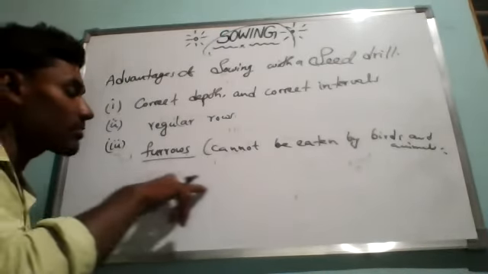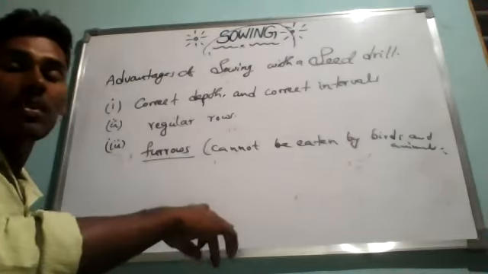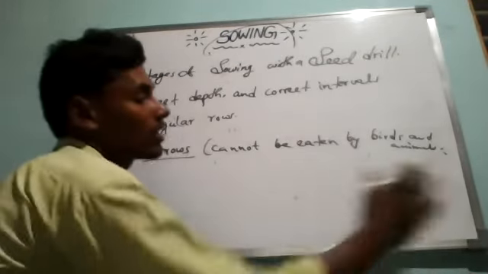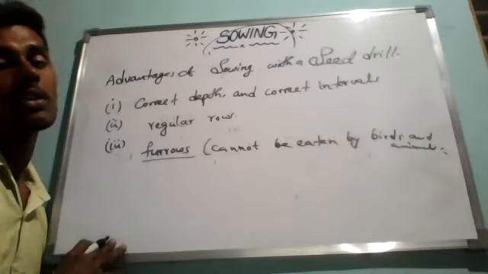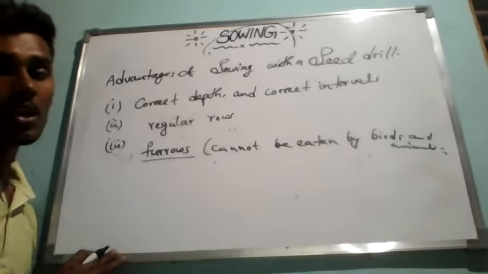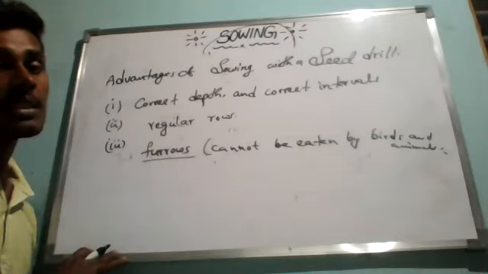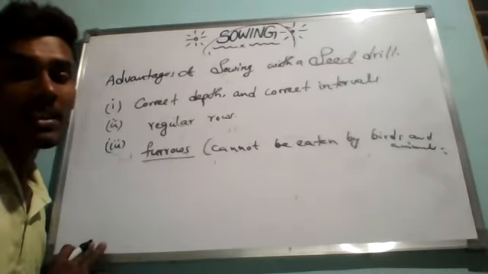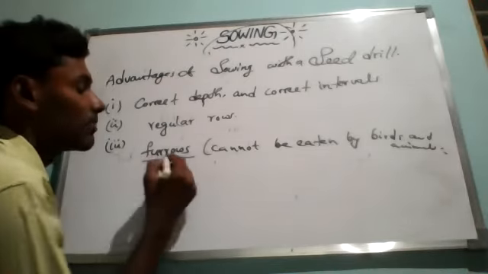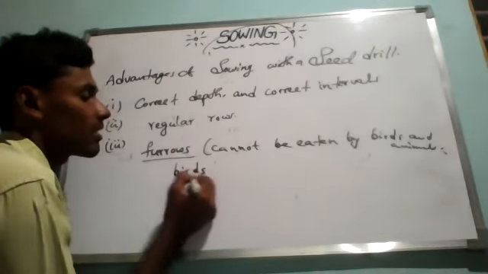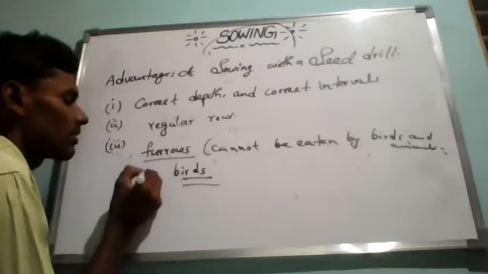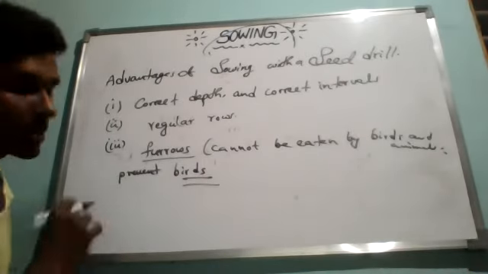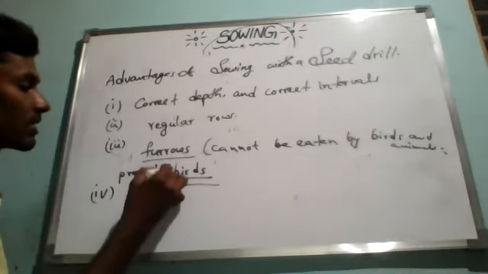It will make a small dig, and once the seed falls in, automatically some other instrument at the back will cover the soil over these seeds. That is the advantage. So the seeds get covered by soil, and hence these seeds cannot be picked up and eaten by birds. This prevents damage caused by birds. Understand? Like that, the next advantage.